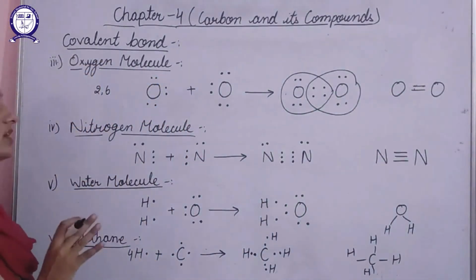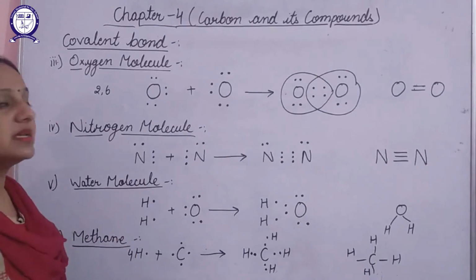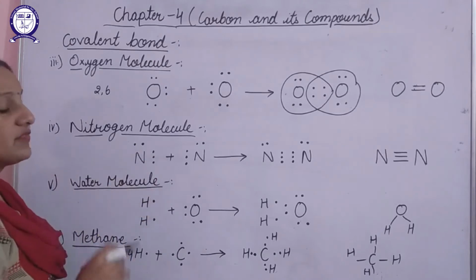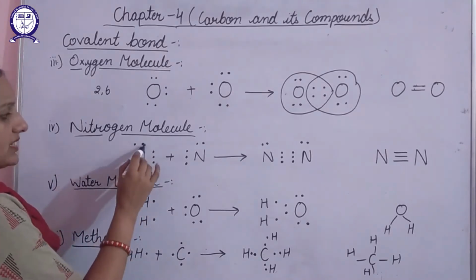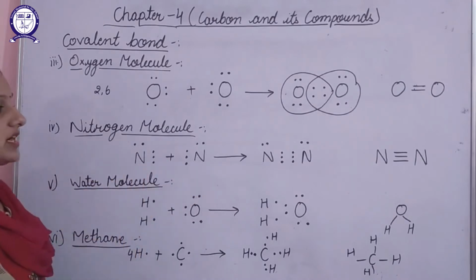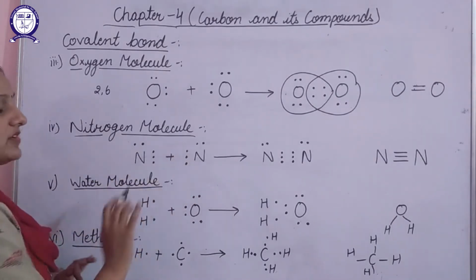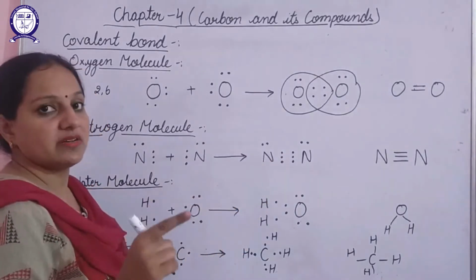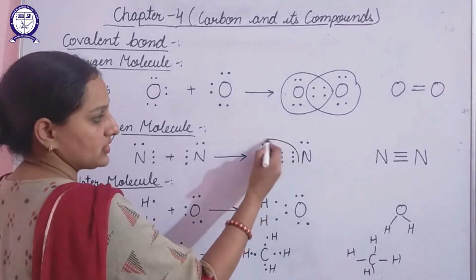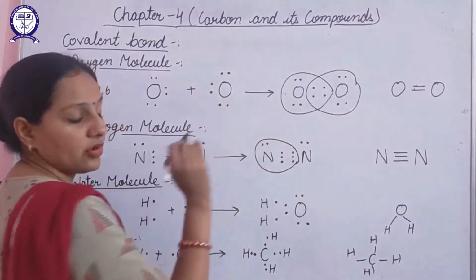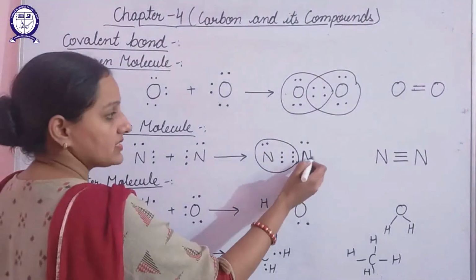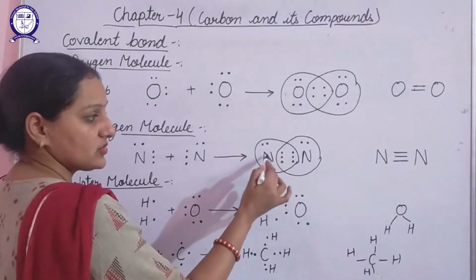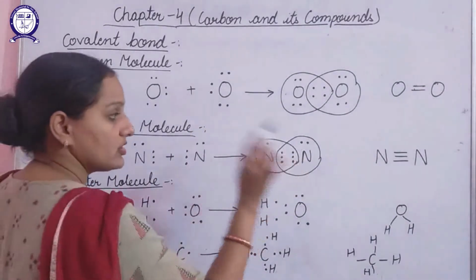In the similar way, if we talk about nitrogen, the nitrogen atomic number is 7. It has 5 electrons in the last shell, so I have represented that here. The other nitrogen atom also has 5 electrons, so that also I have represented with 5 dots. So how will they combine? This has 5 electrons, it will require 3 extra electrons, so it will share the 3 electrons of this nitrogen. In the similar way, this nitrogen will also share the 3 electrons of the other nitrogen atom. In this way, both will acquire 8 electrons.